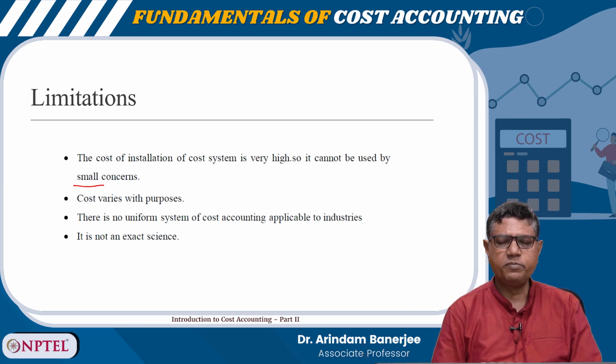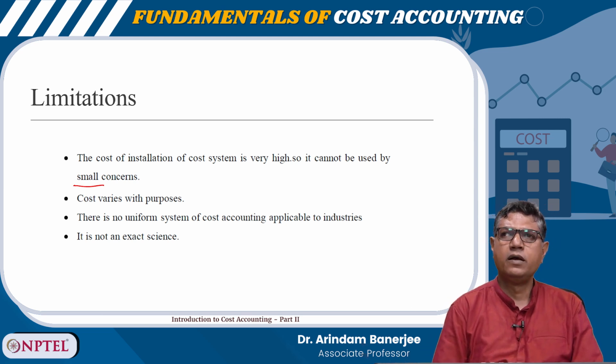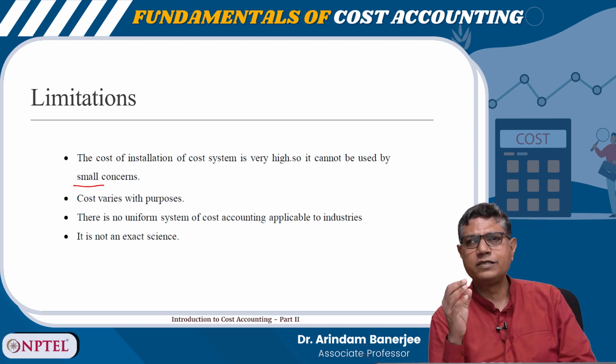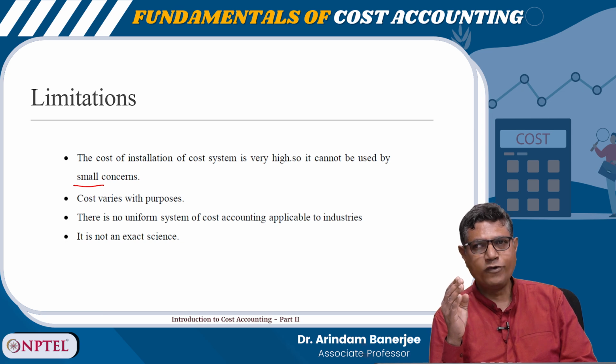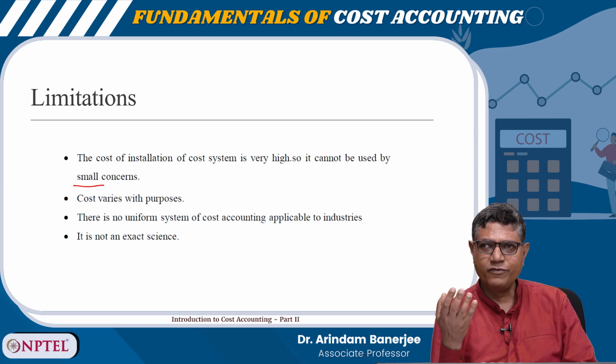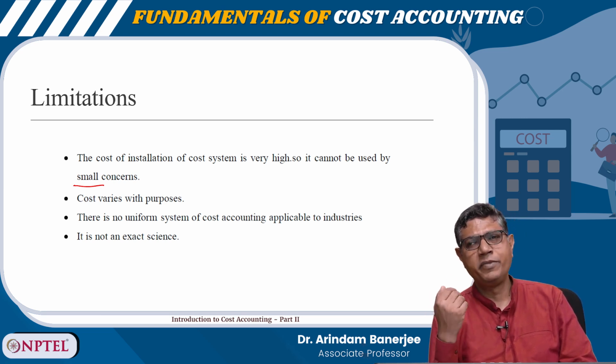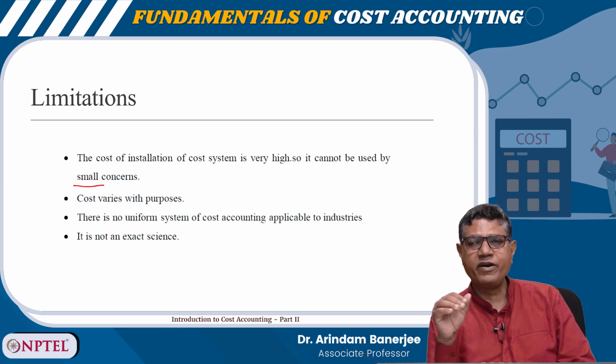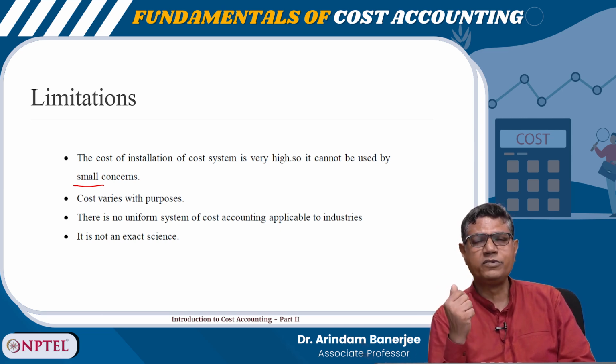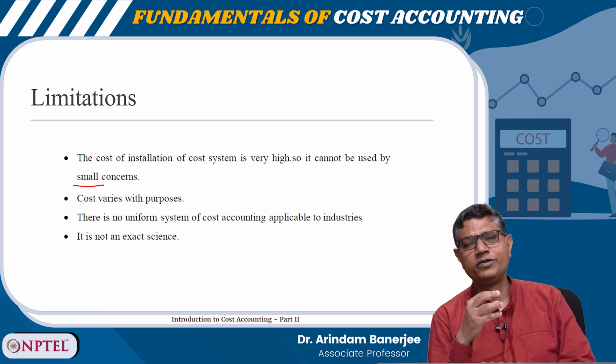Cost varies with purposes. There is no uniform system of cost accounting applicable to all industries. That is of course true. The cost accounting system which you can apply for automobile may not be exactly applicable for a bank, for example, because the nature of business is slightly different. The same framework may not be applicable to pharmaceuticals, because the pharmaceutical industry usually follows process costing.